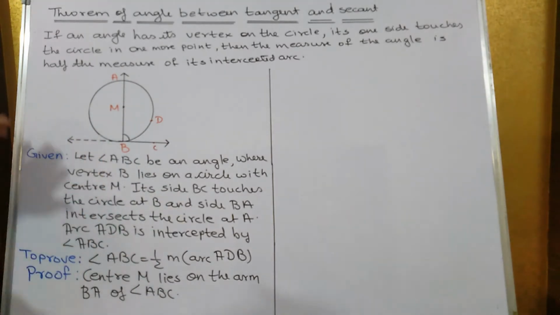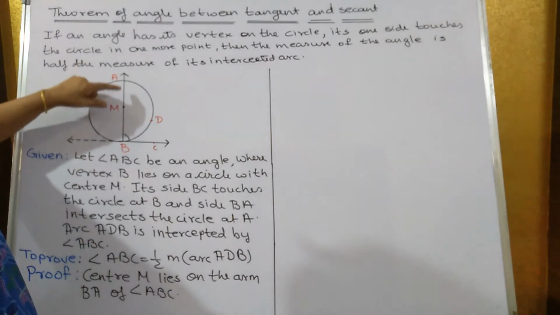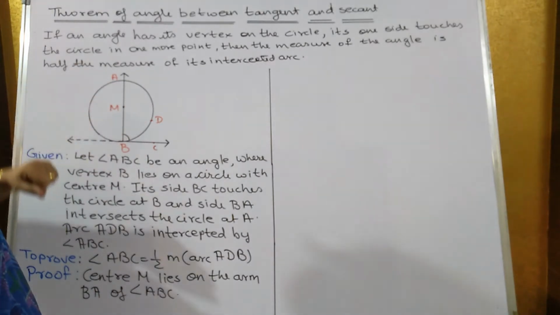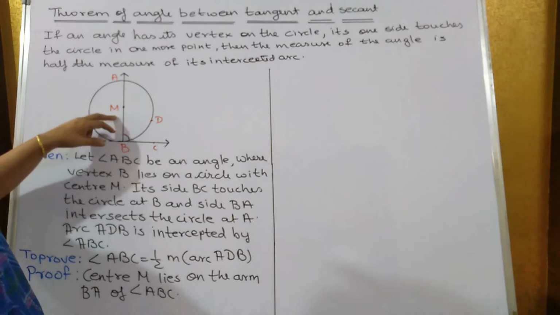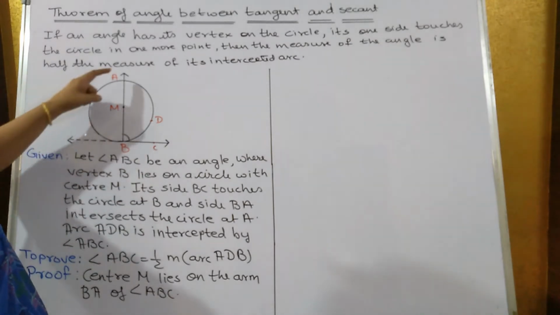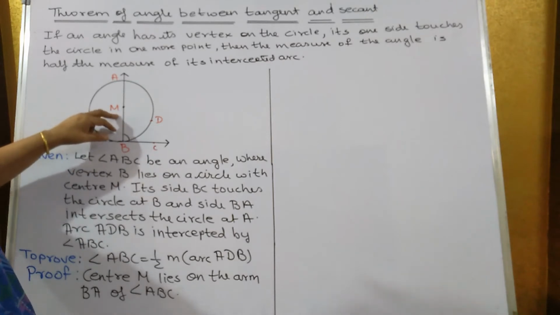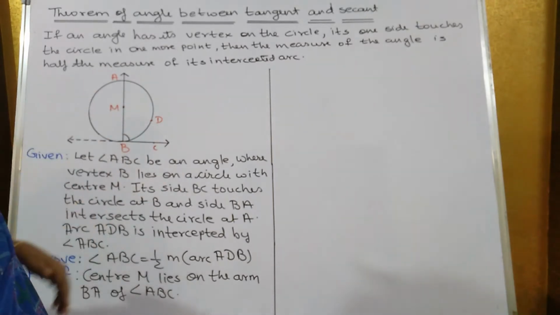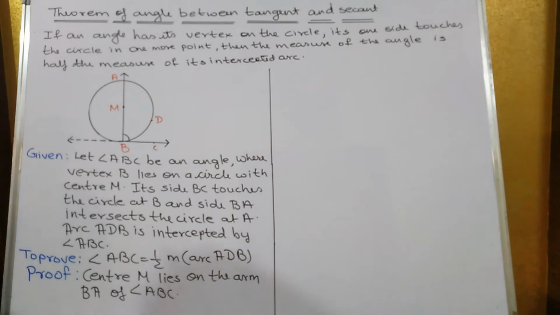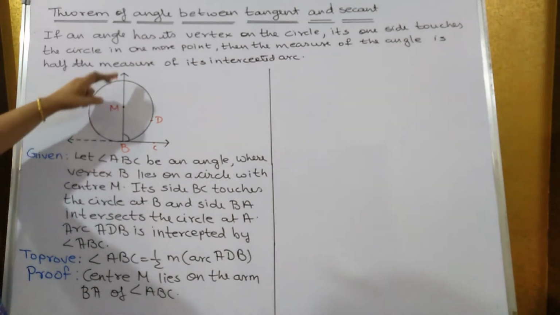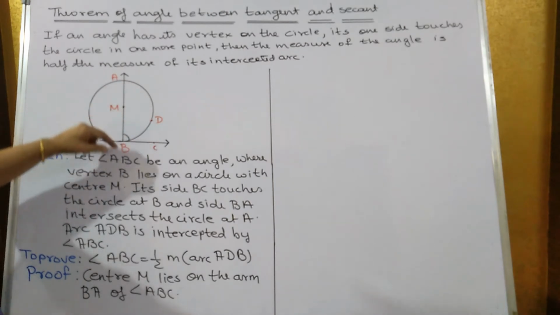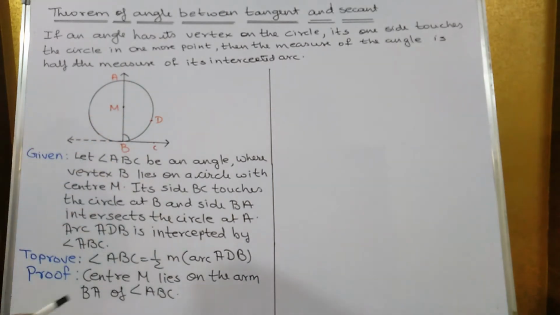Now in this there are three cases. Either the center M lies on one of the arms of the angle ABC, or M lies in the exterior of angle ABC, or the third one is when center M lies in the interior of angle ABC. So the first one we will solve just now, where the center M lies on one of the arms of angle ABC. So center M lies on the arm BA of angle ABC.